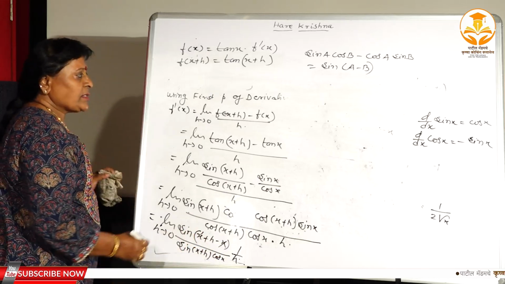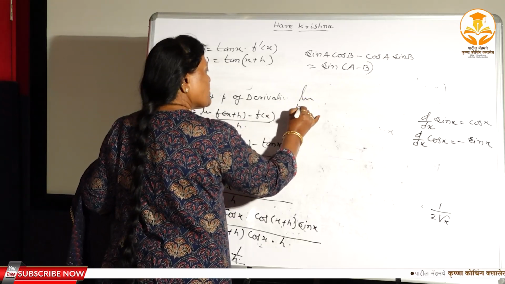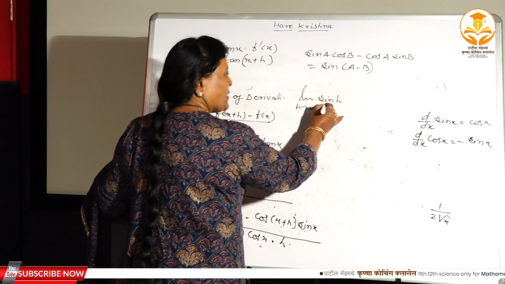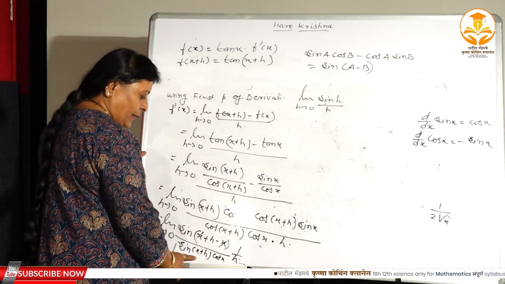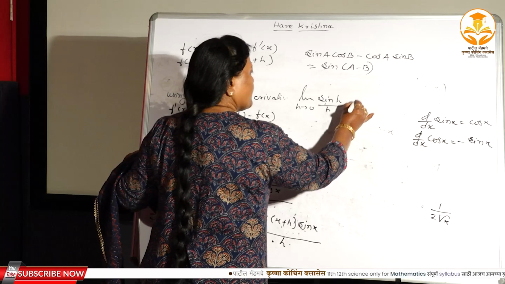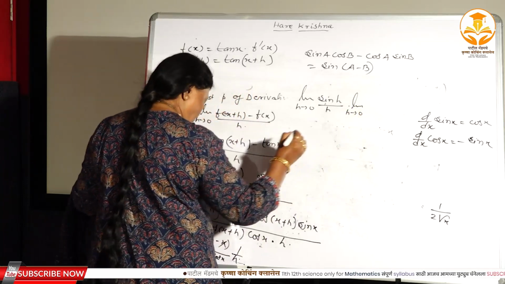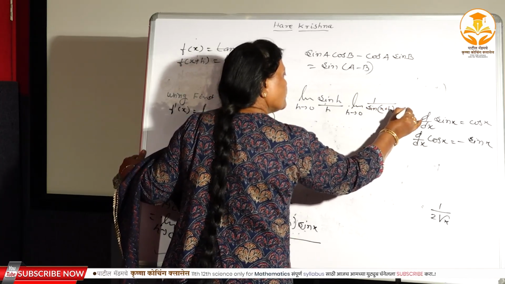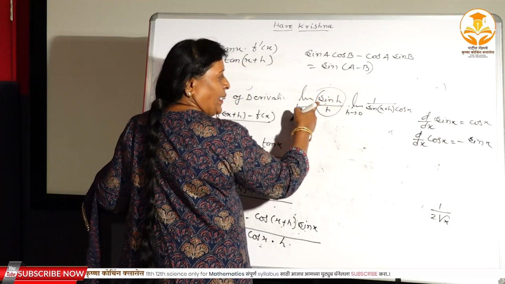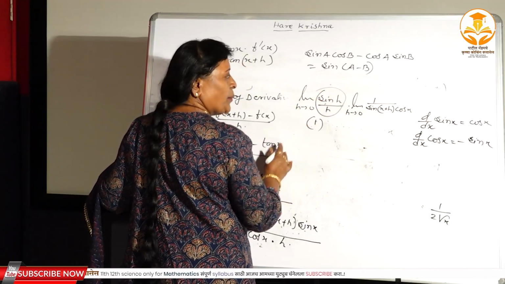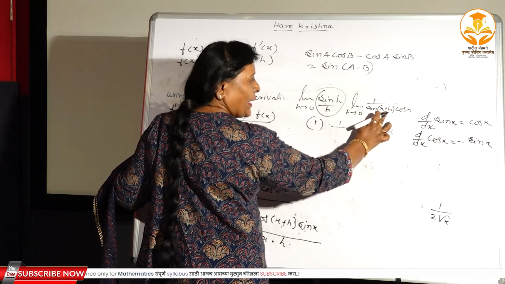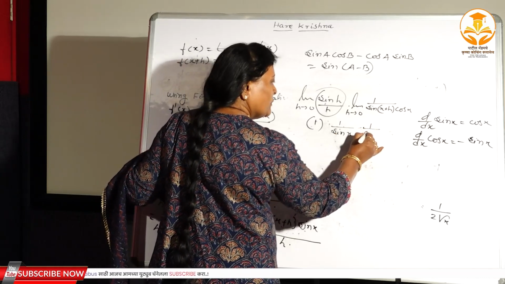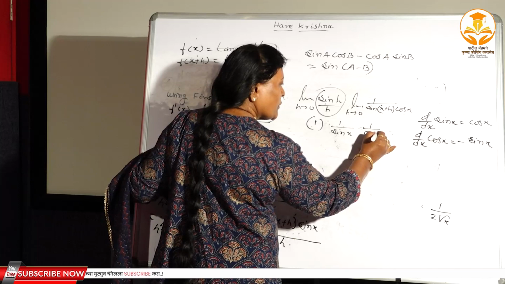Here again x x get cancel, what you have got, limit h tends to 0, sin काय राहिलं फक्त h, हे बघा h आणि sin h याच्या खाली कोण ॲडजस्ट होतं, हा h ॲडजस्ट होतं. And here you have to find out the limit of remaining function, that is limit h tends to 0, 1 upon sin x plus h and into cos x, right. So sin h divided by h, as h tends to 0 it is nothing but 1. Here again you can find out directly, इथे जर 0 ठेवला तर काय येतं sin x आणि इथे जर आपण हे ठेवलं तर काय येतं cos x.